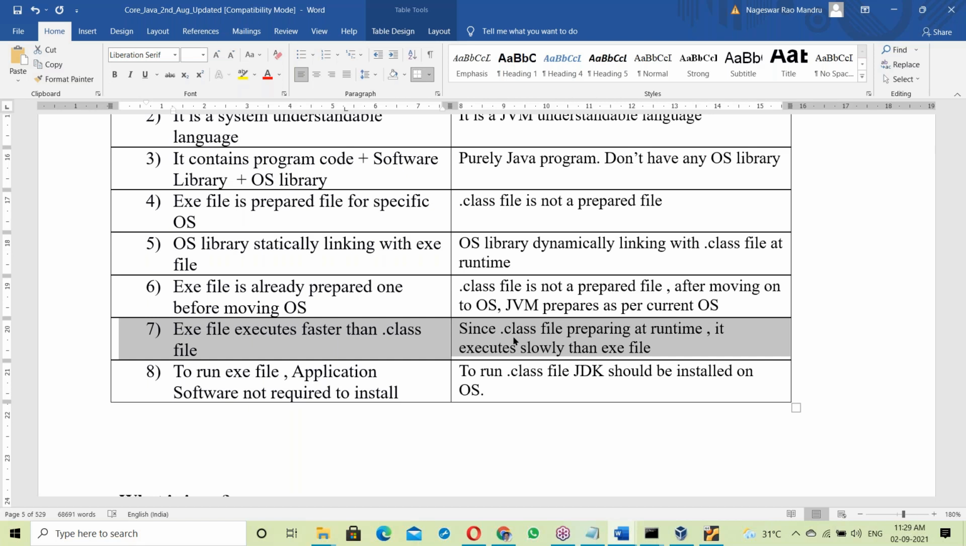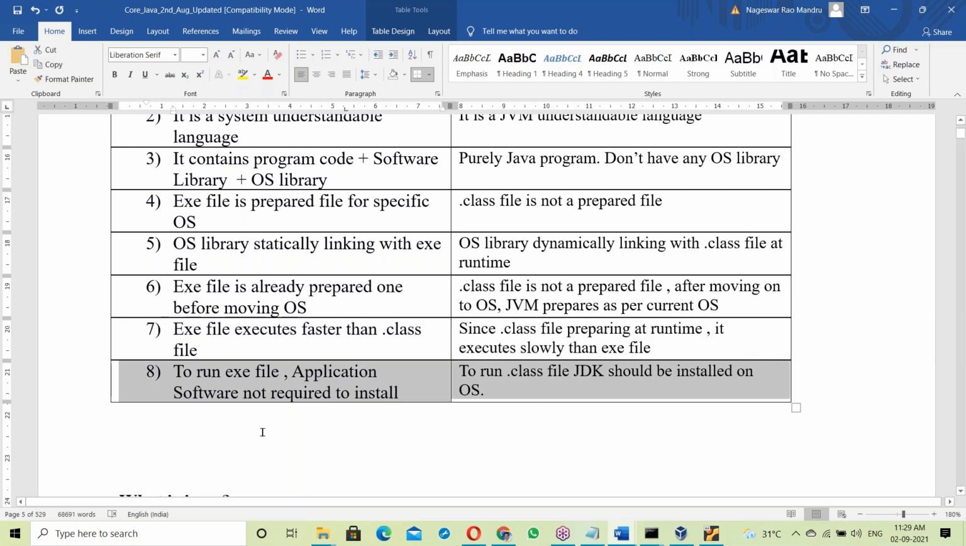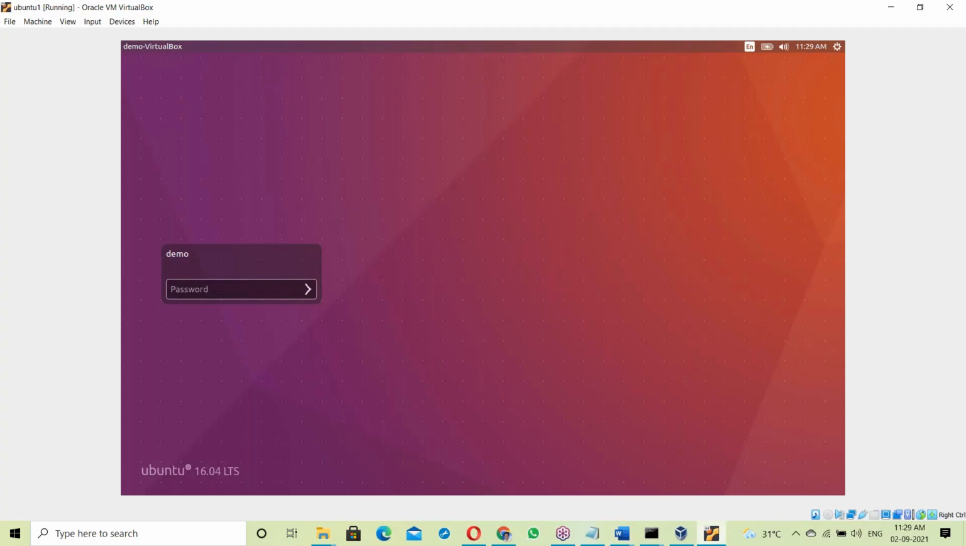Yes, like garbage collection strategy, JIT compiler strategy, collection strategy, so many strategies. Next, 8 points. Try to understand this. These are important points. To run an exe file, application software is not required to install. What does that mean here?